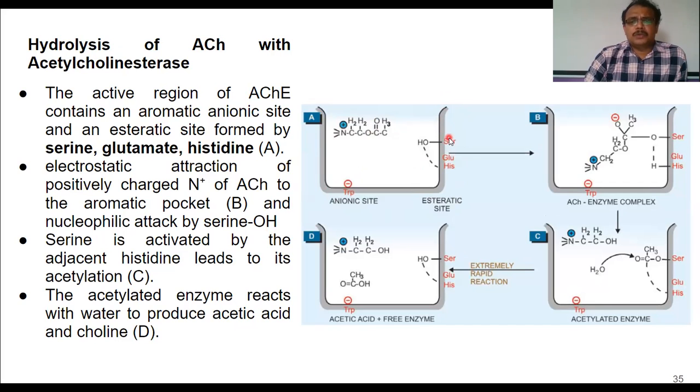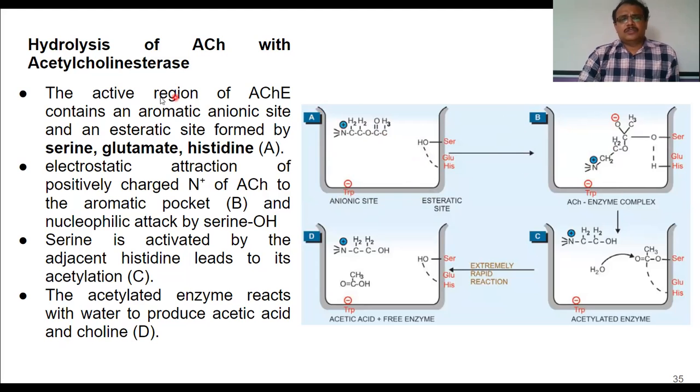Acetylcholinesterase has two binding sites for acetylcholine. The one is called the esteratic site, and the other is called the anionic site. So these are the two different binding sites with which acetylcholine will bind with the acetylcholinesterase enzyme.